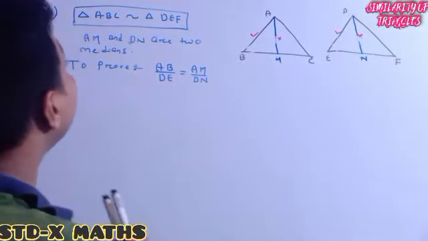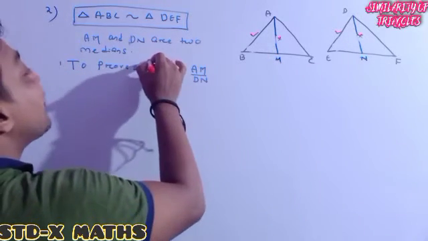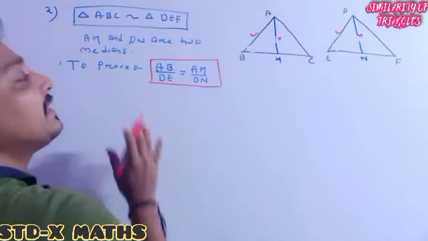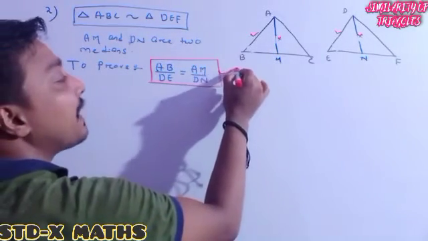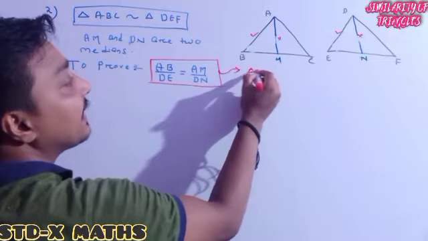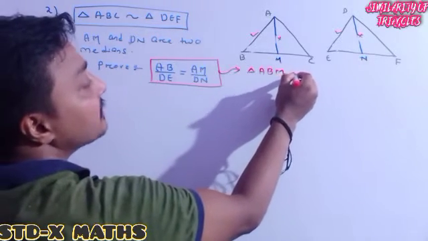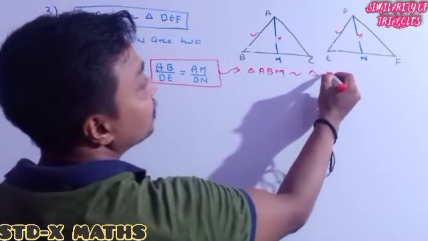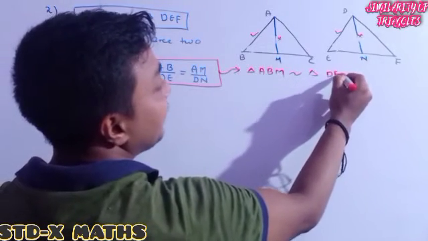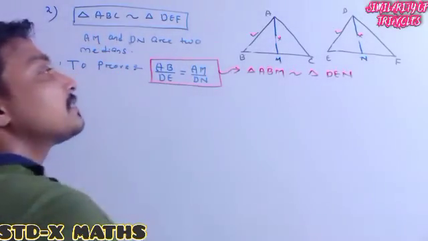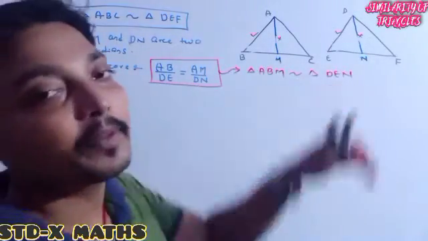Proving this is the same as proving triangle ABM is similar to triangle DEN.